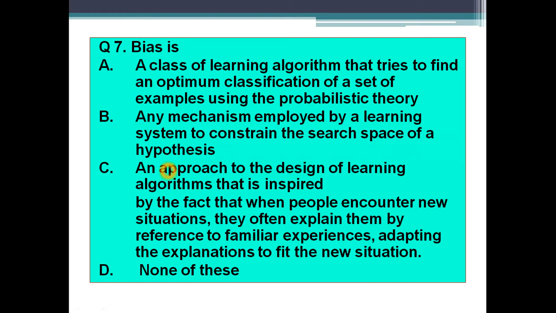Option C, an approach to the design of learning algorithms that is inspired by the fact that when people encounter new situations, they often explain them by reference to familiar experiences, adapting the explanations to fit the new situations. And option D, none of the above.